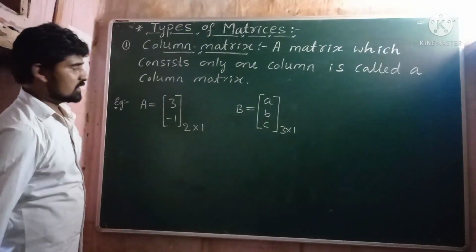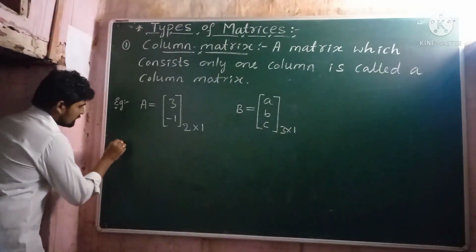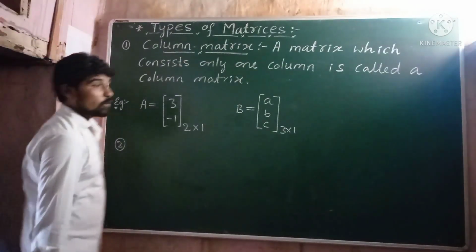I hope all of you understood. And the second type of matrix is a row matrix.